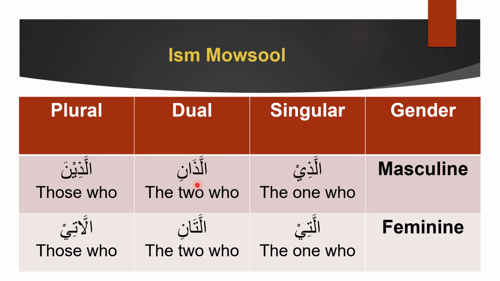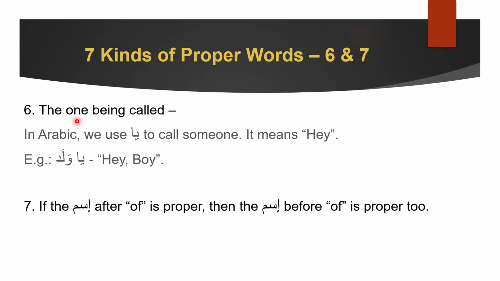But the dual ones are fully flexible. So the dual ones can be allazani, allazaini, allazaini, allatani, allataini, allataini. Okay, so singular, plural, non-flexible, but dual, fully flexible. Okay, that's it. So now we finished with ism mawsul. Now let's move on. The one being called.